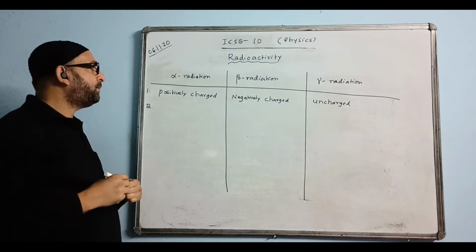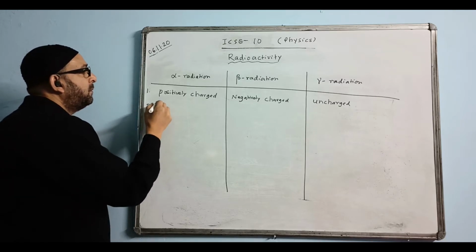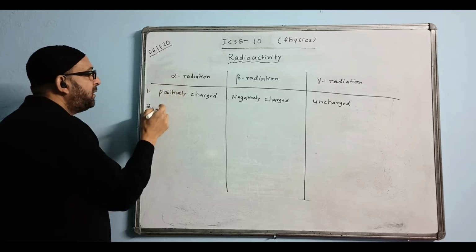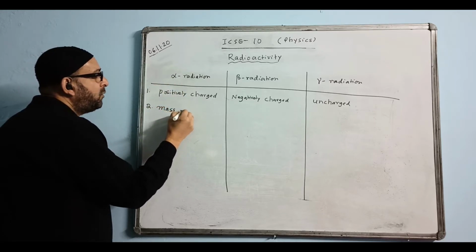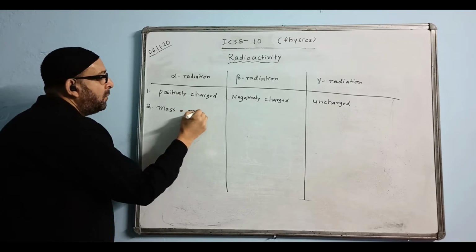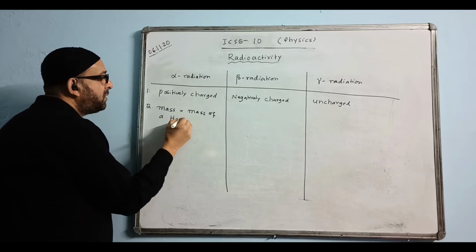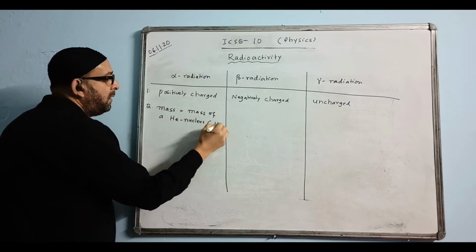Second one, alpha radiation's mass is equal to the mass of a helium nucleus, He nucleus. Helium nucleus mass we write as 2 and 4.